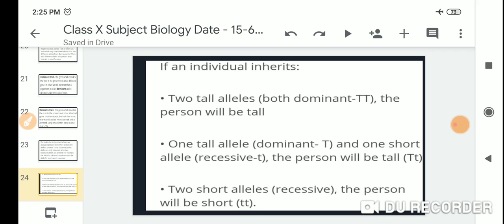With one tall allele, dominant T, and one short allele, recessive t, the person will be tall. With two short recessive alleles, the person will be short, small t small t.